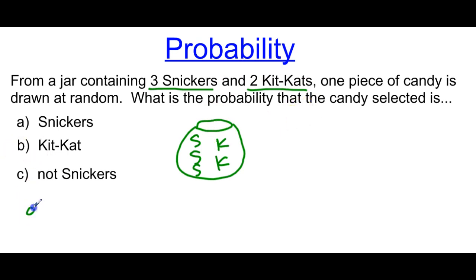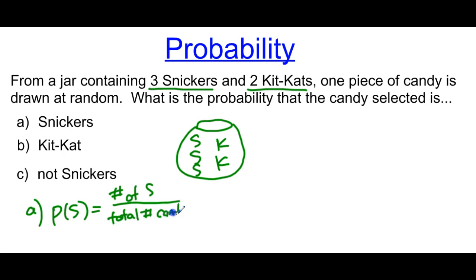So the first one for A, we're looking at the probability of pulling out a Snickers the first time, right? So again, the number of Snickers that we have, number of S, divided by the total number of, let's say, candy, all right? So the number of S is 3, right? We have 3 Snickers, divided by the total number, which is 1, 2, 3, 4, 5. That's going to be your probability of pulling a Snickers out of the jar.